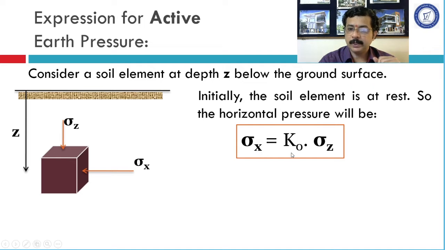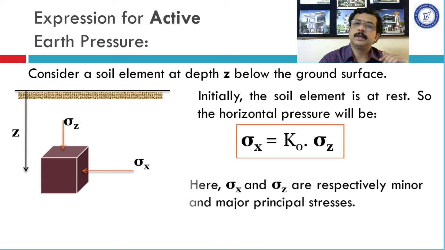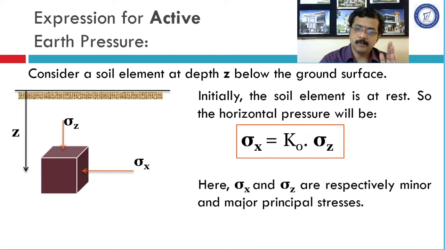So sigma x equal to K0 multiplied by sigma z, where K0 is the coefficient of earth pressure, sigma x is horizontal pressure, and sigma z is vertical pressure at depth z. But slowly what would happen? The soil would exert pressure on the wall and the wall will start moving away from the backfill. So that means the situation related to active earth pressure will be initiated. So in that situation, what happens? We will see now.